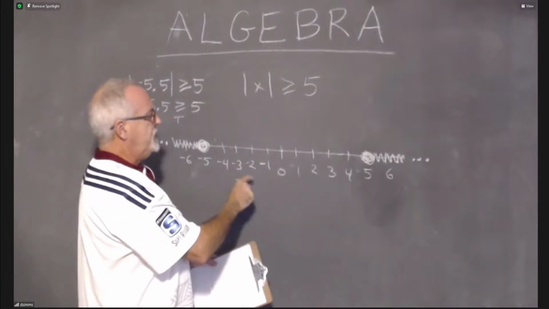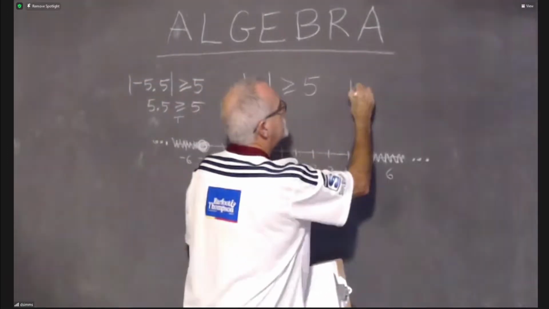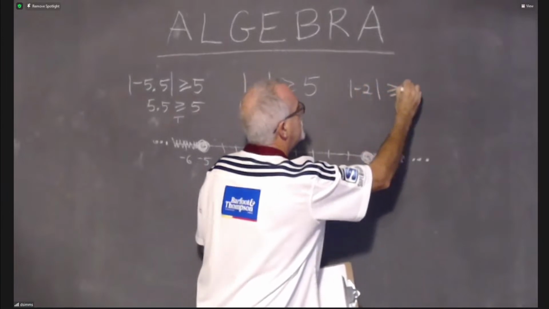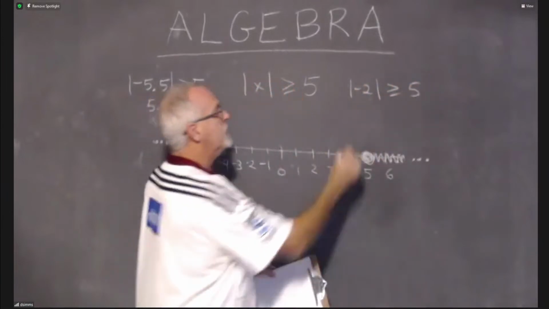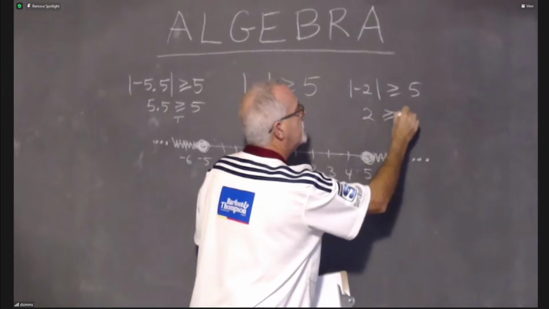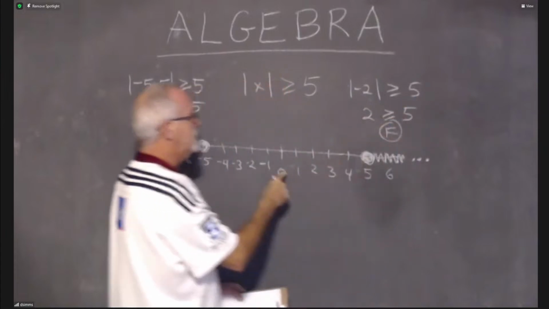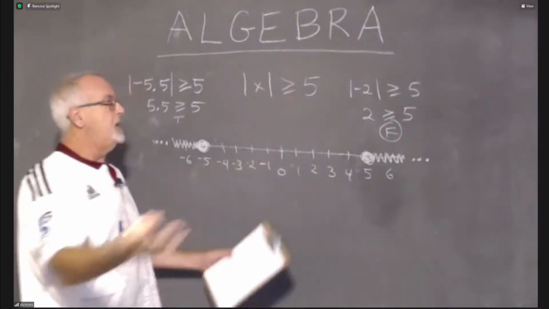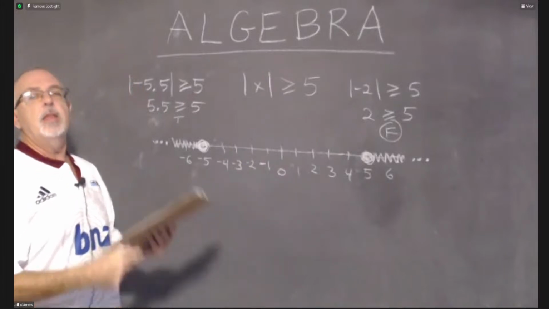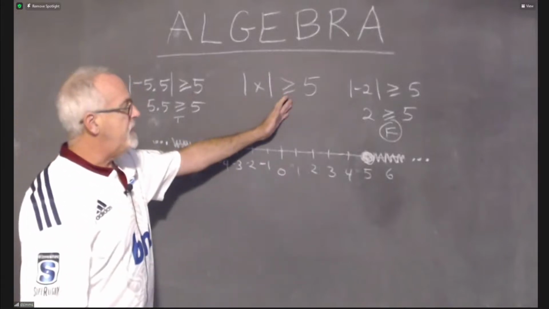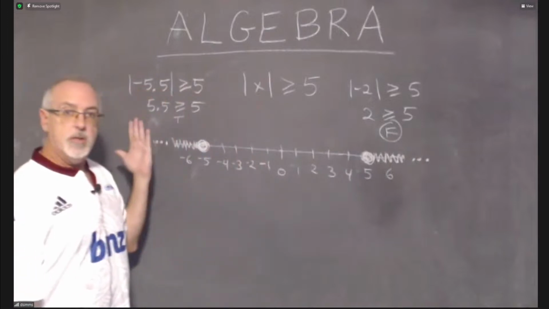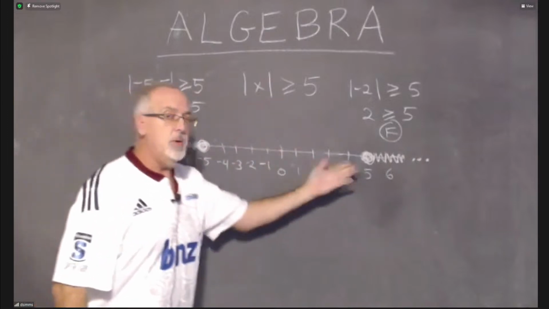How about we try -2? Absolute value of -2 greater than or equal to 5. The absolute value of -2 is 2. Is that greater than or equal to 5? No, it is not. It is false. So therefore, we will not shade -2. We have our answer. And the pattern, of course, is greater than, shade outside the numbers. Less than, shade between the numbers.